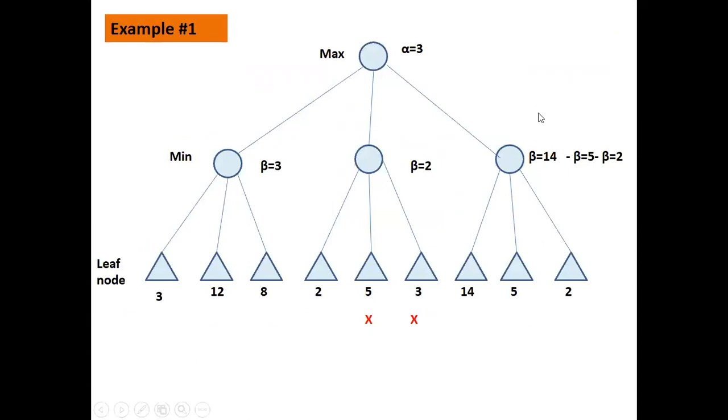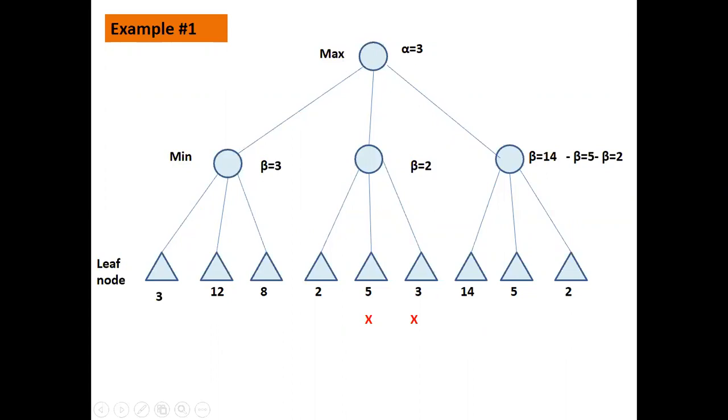Okay, this is a min-max tree. We have two players, max and min. These are the terminal nodes, or the leaf nodes, and we already know that at the leaf nodes we have utility values. These are nothing but the utility values. As we said, at max we have alpha, and at the min level we have beta.